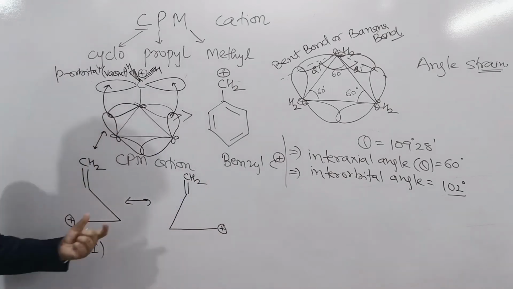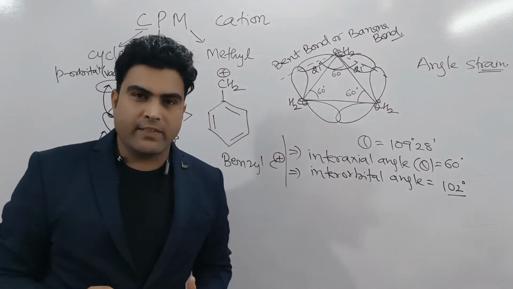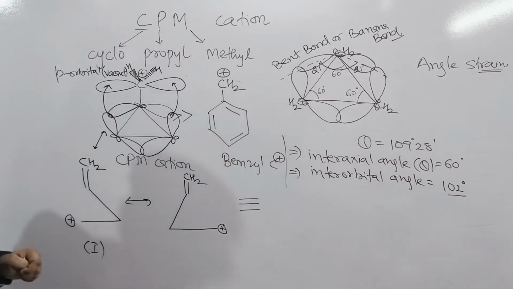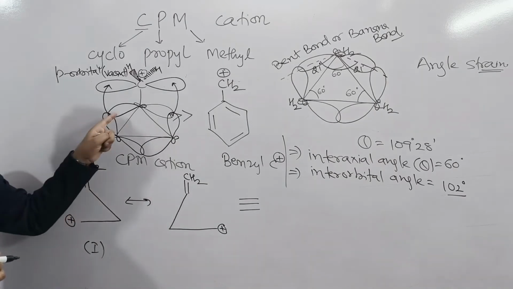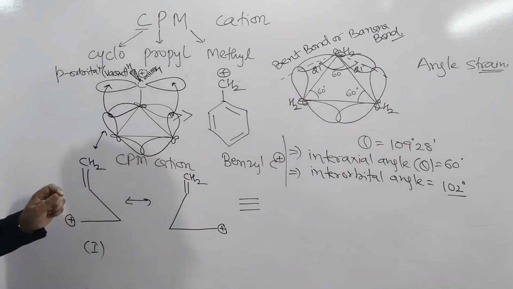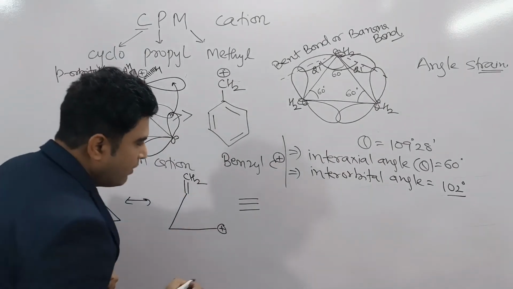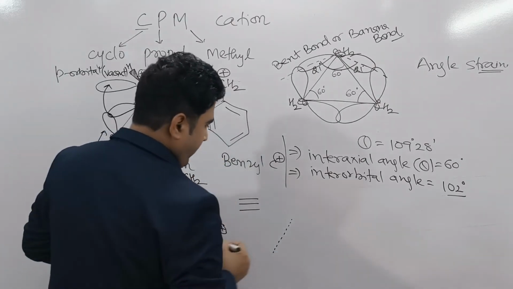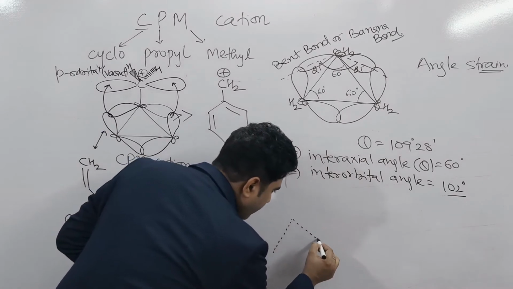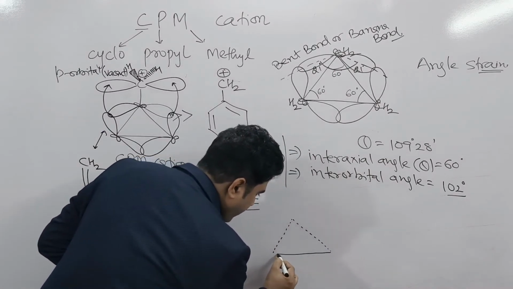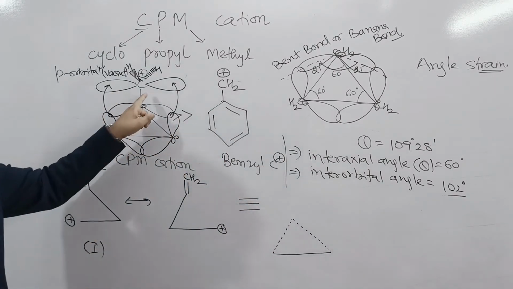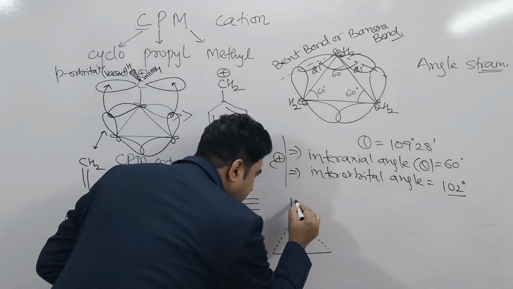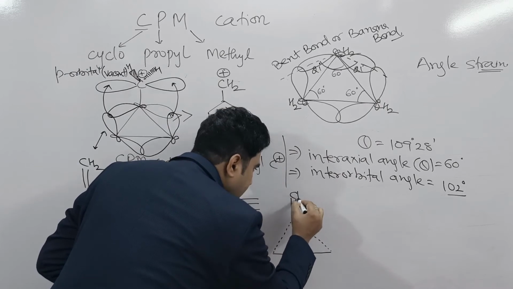So these two are the resonating structures, and if we draw the resonance hybrid, there is no bond and there is a bond, meaning from 0 to 1 it will be this kind of bond. Same here, this kind of bond. Then this bond was single here and double here, so it will be between double and single, CH2.